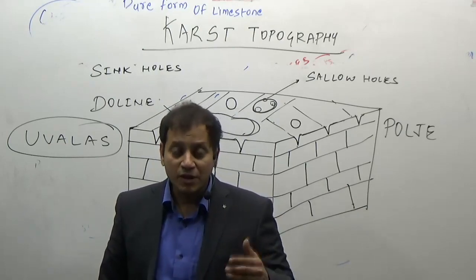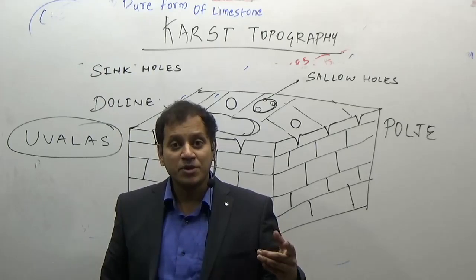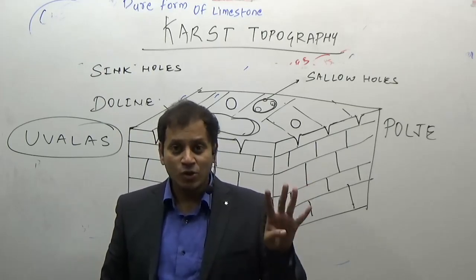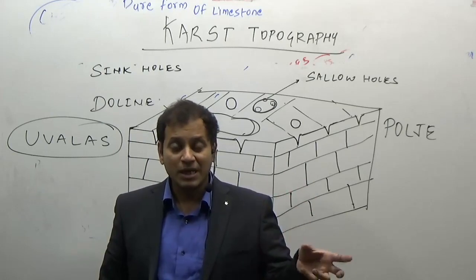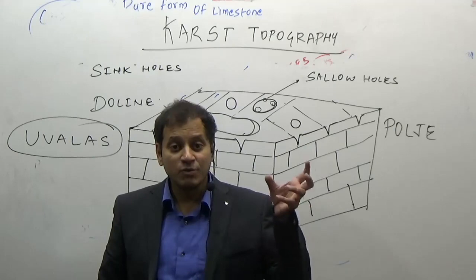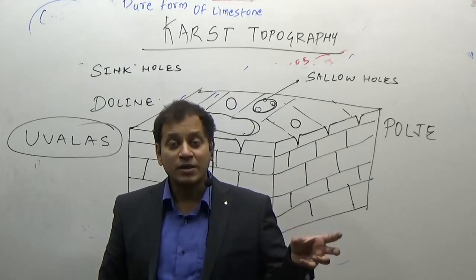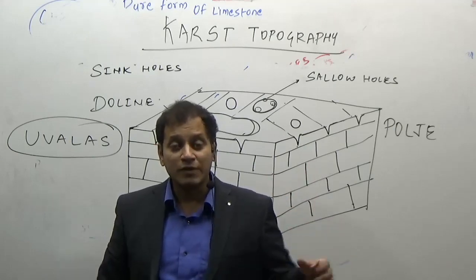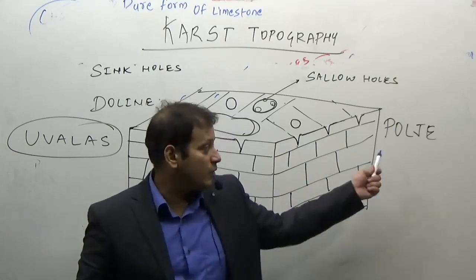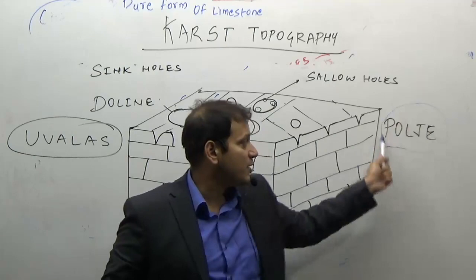What are the different terms? Clints and grikes, limestone pavements. Swallow holes come together to form sinkholes. Sinkholes come together to form dolines. Dolines come together to form uvalas, and very, very large depressions, which are very big in size, are known as poljes.